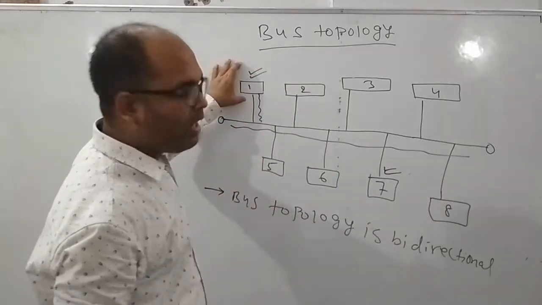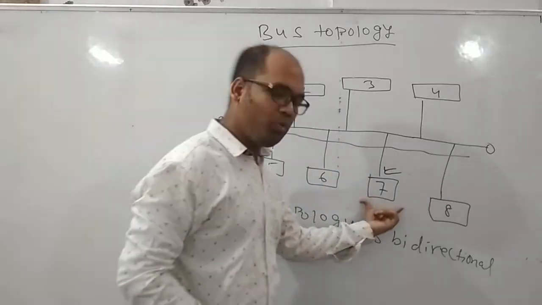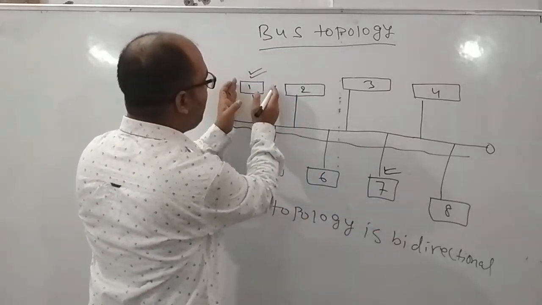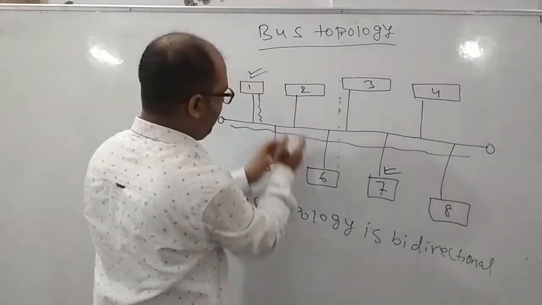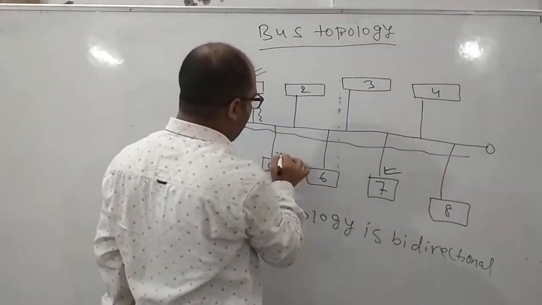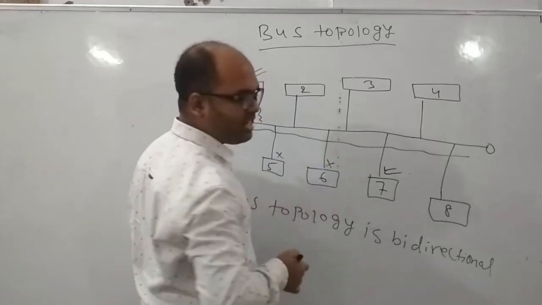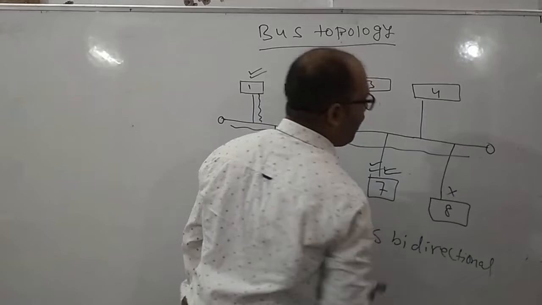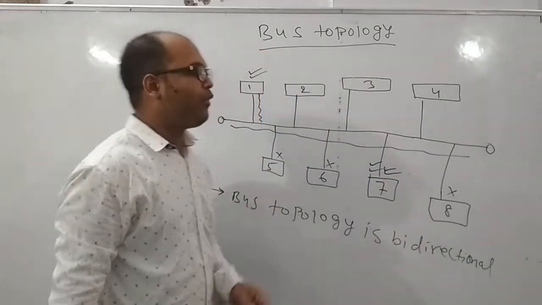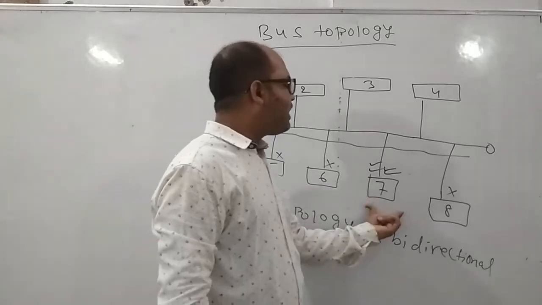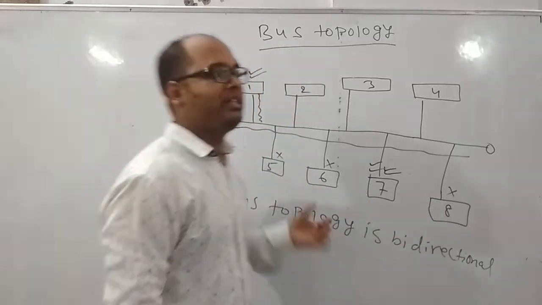But this node wants to send it to this one. Whatever data this node sends, all these nodes will receive it, but this node will reject. This node will accept the data. This node will also reject the data. Why will this node reject?